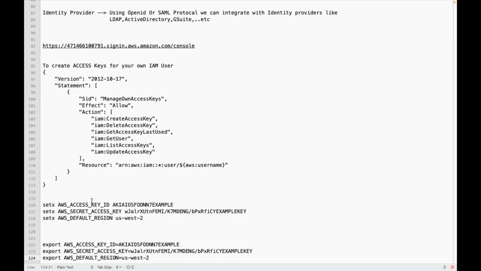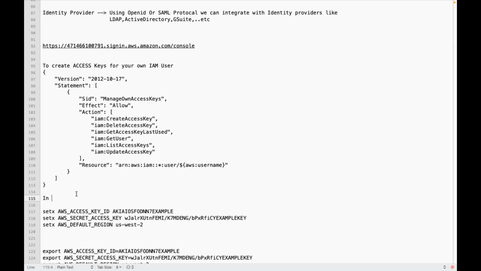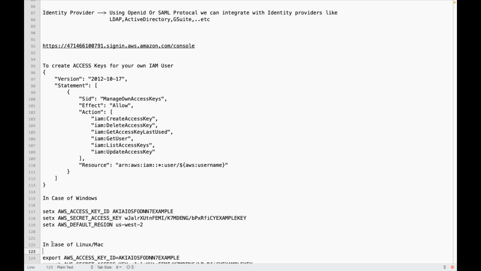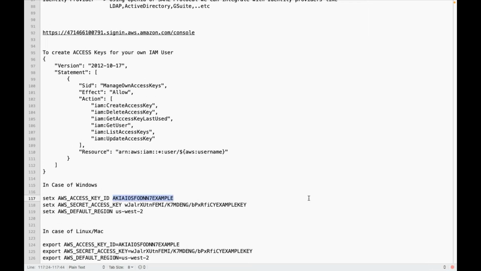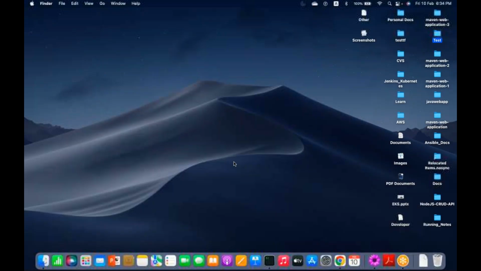You can do like this in case of Windows. As an environment variable also you can set. In case of Linux systems or MacBook, you can set environment variable like this. This is temporary, but you need to replace your access key and secret key.